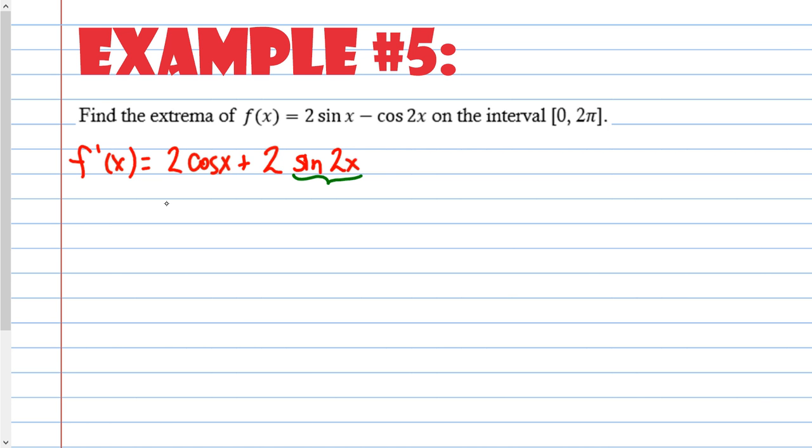So I can make this equation more manageable by changing sine 2x to what it equals, which is 2 sine x cosine x. Okay, now, set this equal to 0.